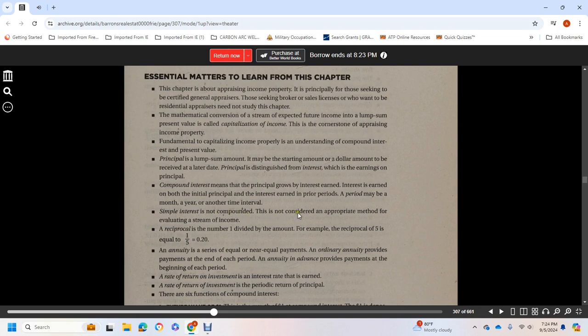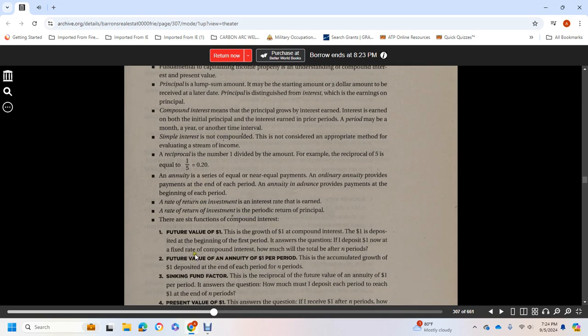Simple interest is not considered the appropriate method of evaluating a stream of income. A reciprocal of a number is 1 divided by that amount. For example, the reciprocal of 5 is 1/5. An annuity is a series of equal or nearly equal payments. An ordinary annuity provides payments at the end of each period. An annuity in advance provides payments at the beginning of each period. Rate of return on investment is the interest rate earned. Rate of return of investment is the periodic return of principal.